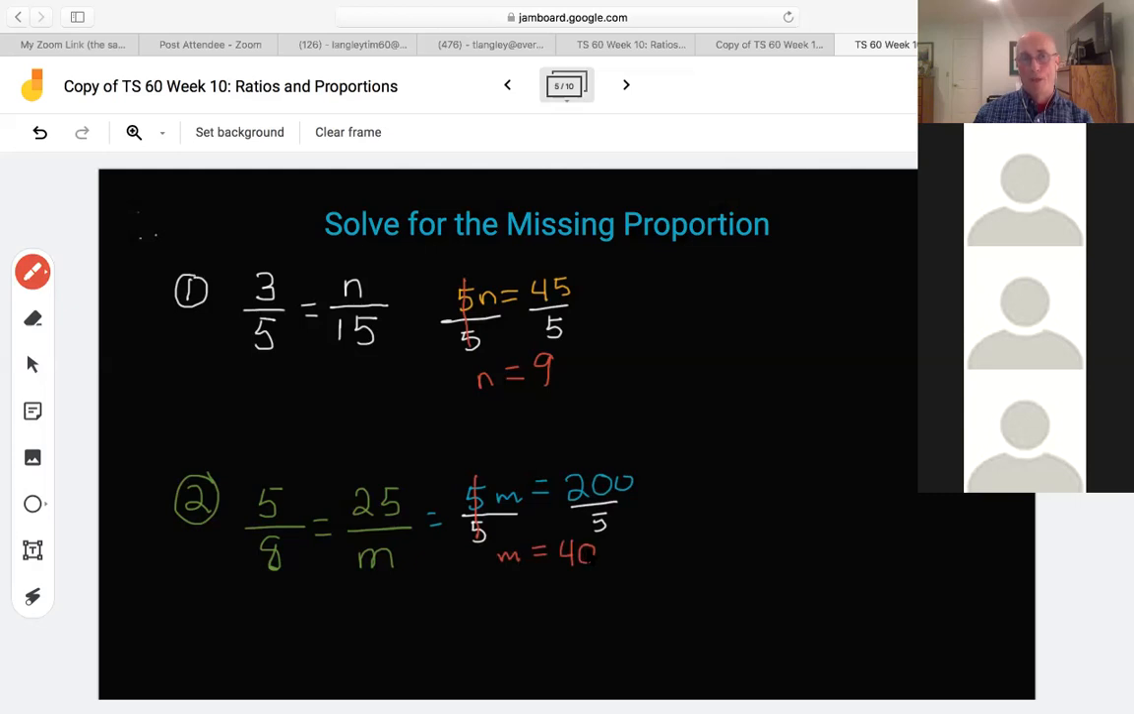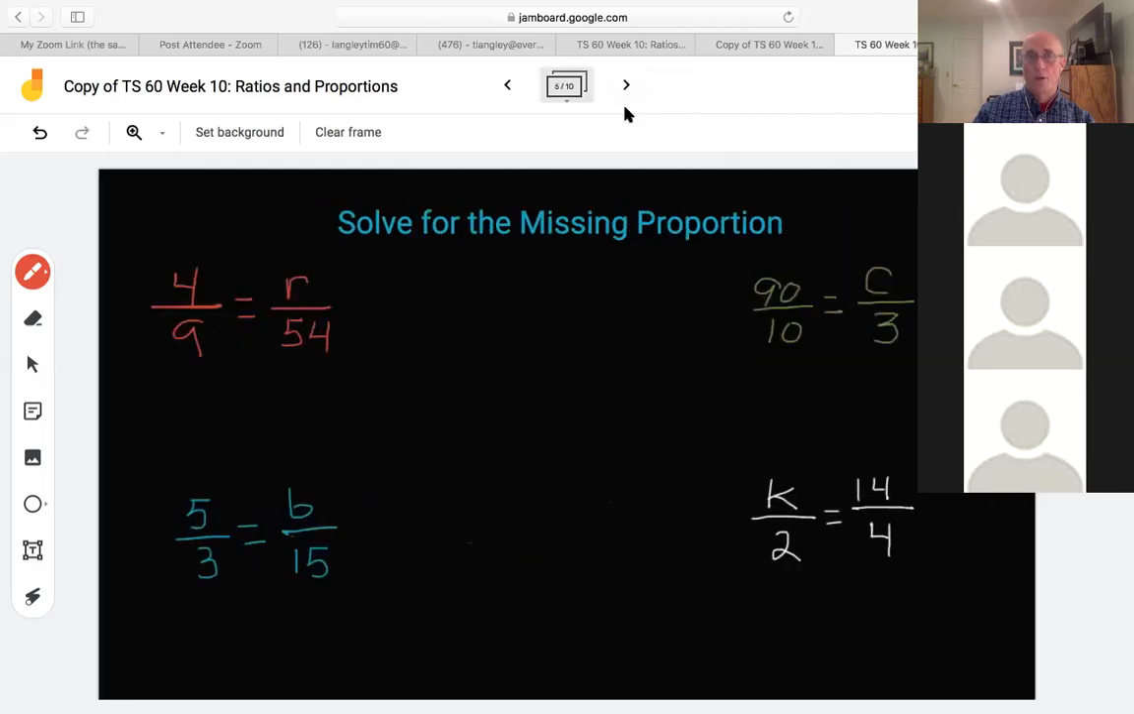Okay, let's continue on. Let me give you a moment to finish copying that. We're solving for the missing letter, okay? We're taking what we learned last week, where they gave you a problem like 5n equals 45 and you had to solve for n. Now you're looking at two ratios and trying to solve for that missing letter algebraically, okay?